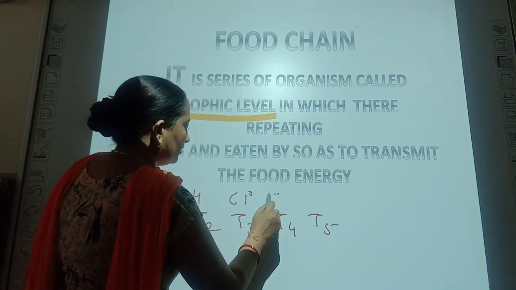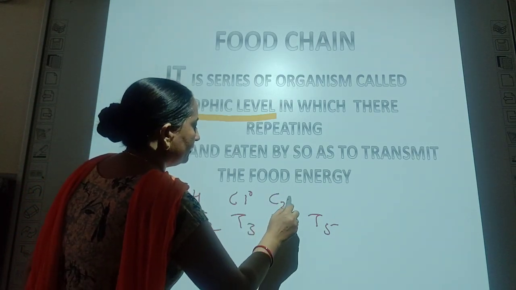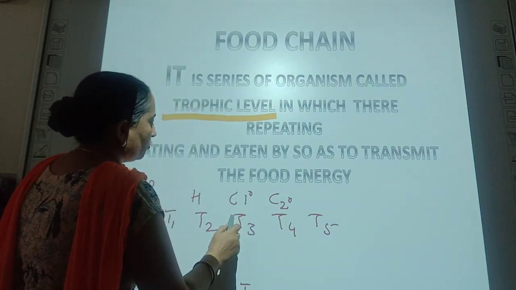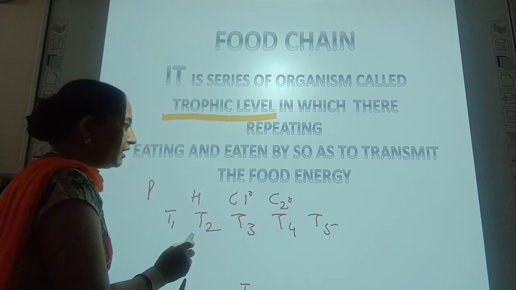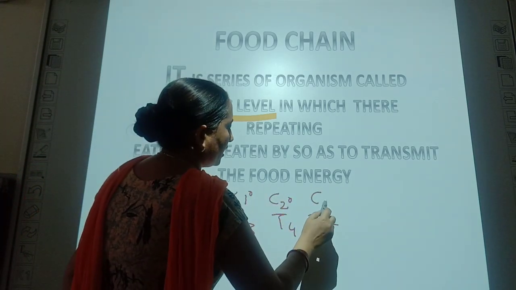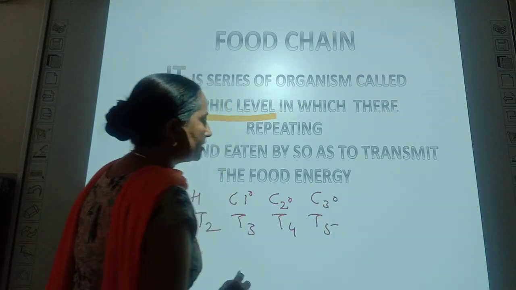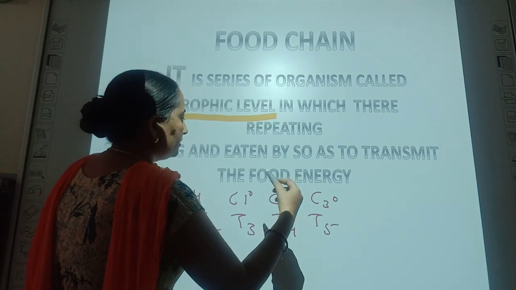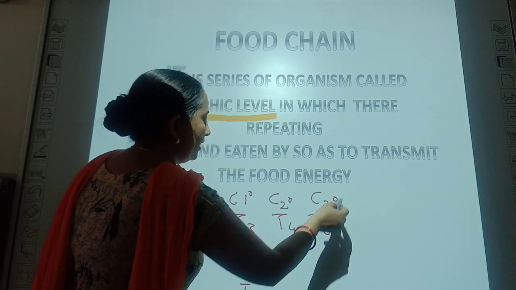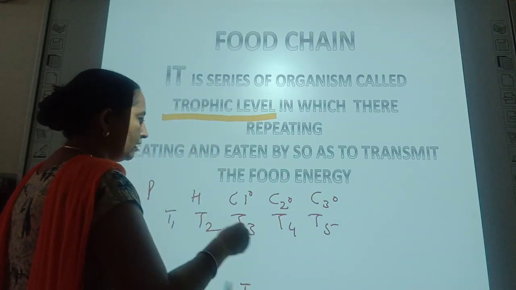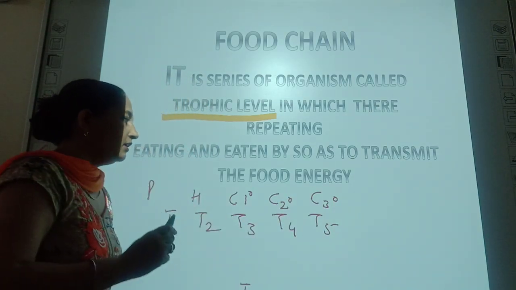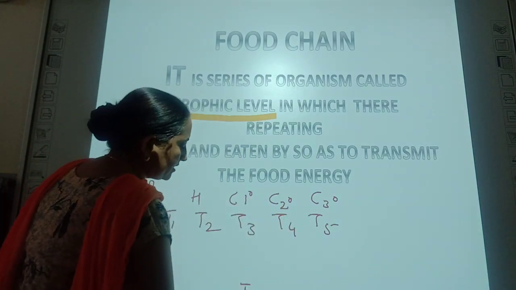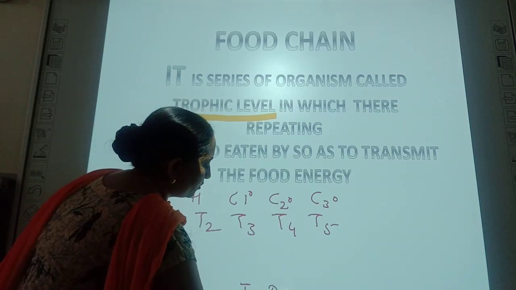And then T4 is secondary carnivores, and those carnivores take the energy from the T3 trophic level by eating the primary carnivores. And here the tertiary carnivores take the energy from the secondary carnivores and transfer the energy to the T5, and these are the top carnivores. In this chain, all the trophic levels are further consumed by the T6 trophic level, and these are the decomposers.